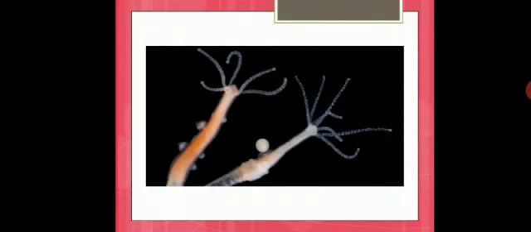You can see here the long thread-like structures, which we call tentacles. In these tentacles we can see small stinging cells, which we call cnidoblast or nematocyst. Okay, what is this? This is a jellyfish. Another example for this is hydra. This is how the hydra looks under the seawater.